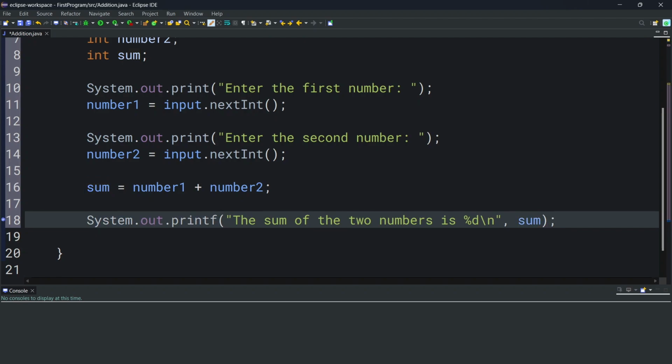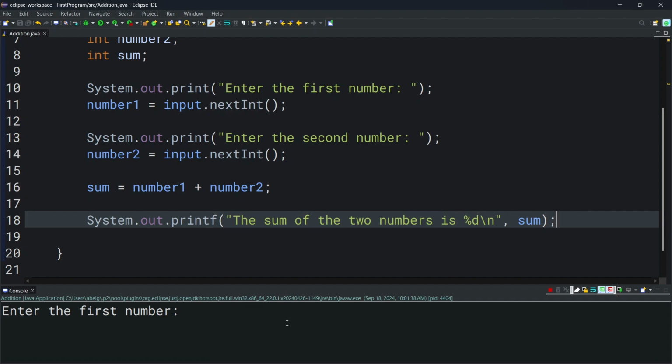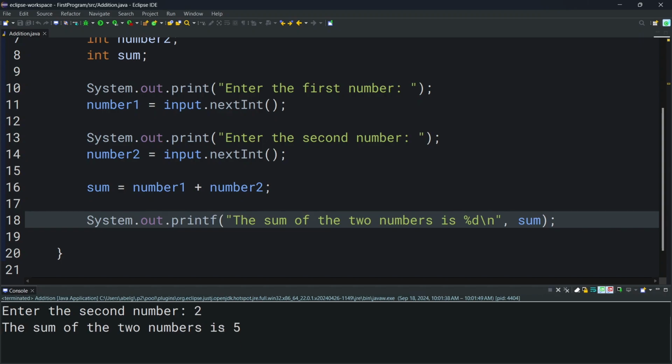Now we can save our file, and we're going to run it. It's going to ask us to enter the first number. We're going to give it 3. It's going to ask us to enter the second number. We're going to give it 2. And when we press enter, it displays the sum of the two numbers is 5.